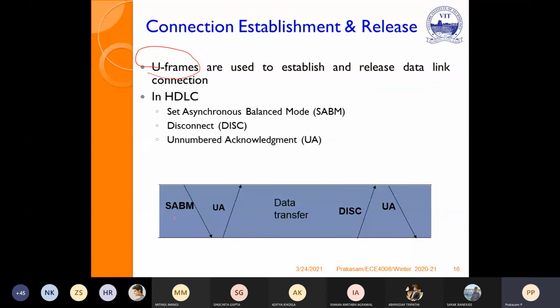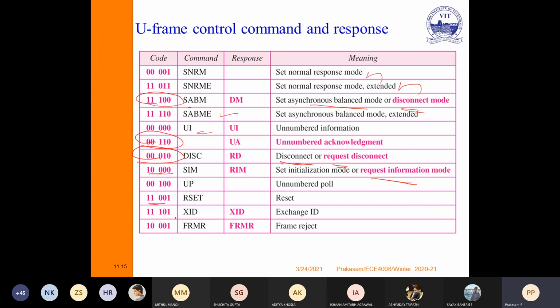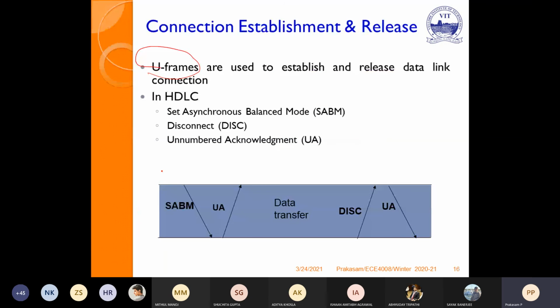So first, for example, in a U frame we are sending 11100, which is used to represent set asynchronous balanced mode. This is the primary, secondary, or transmitter, receiver. Suppose I want to establish the ABM, it is sent as 11100.